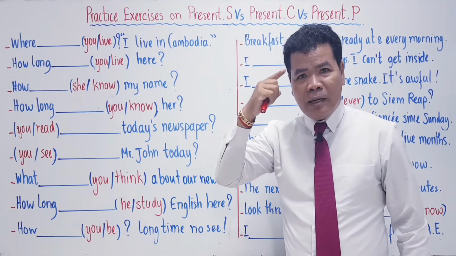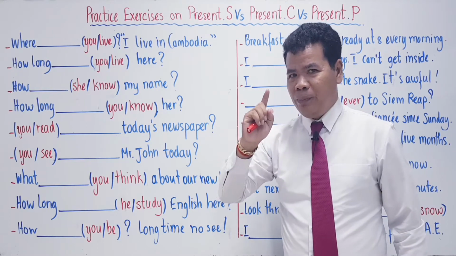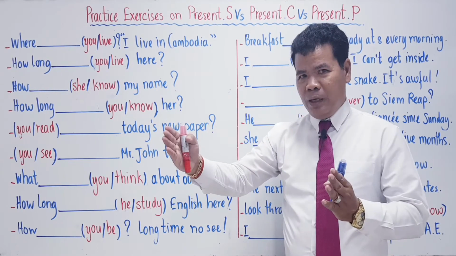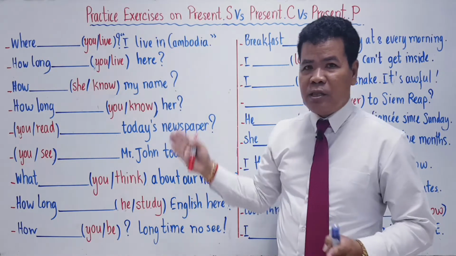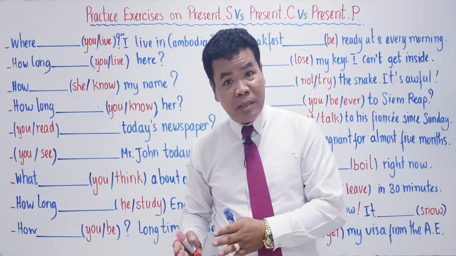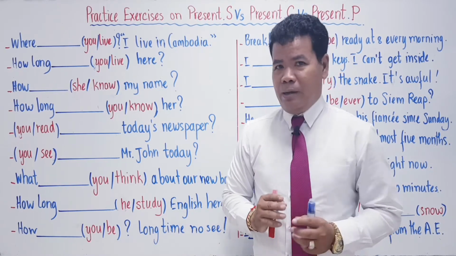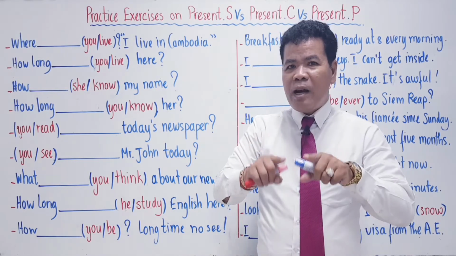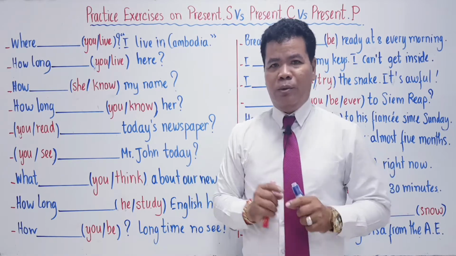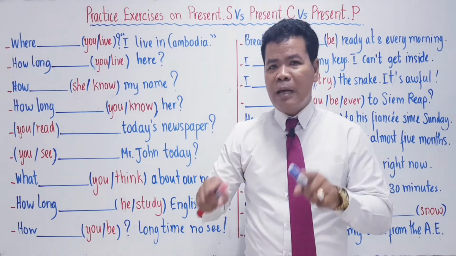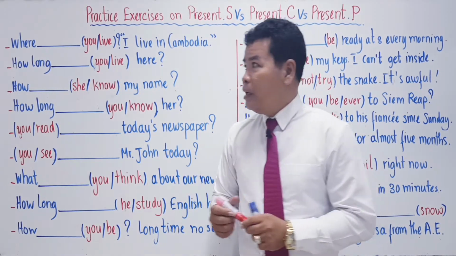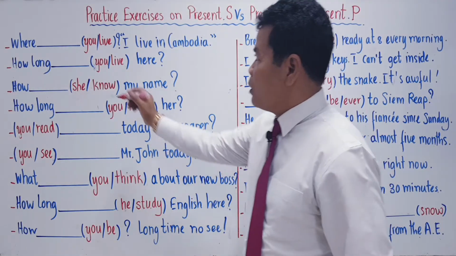And after that, you talk about the form. Is that the right form? If you choose the first sentence as the present simple, is it the right form of present simple? Or is this not the right form of present simple? Think about it. You understand? So we have got steps to do. Now let's go to the first one again.